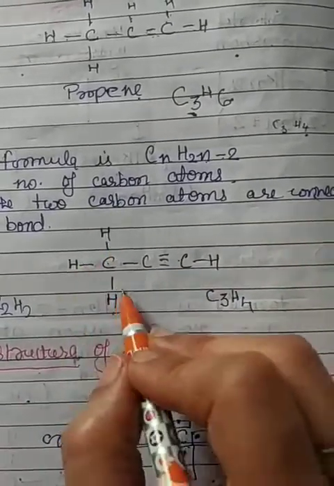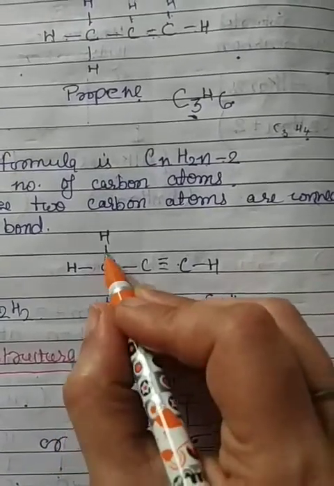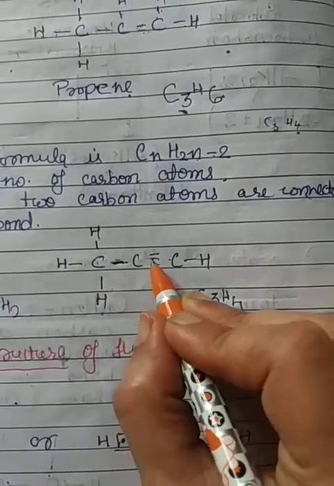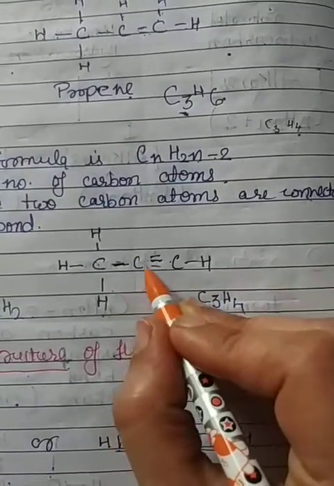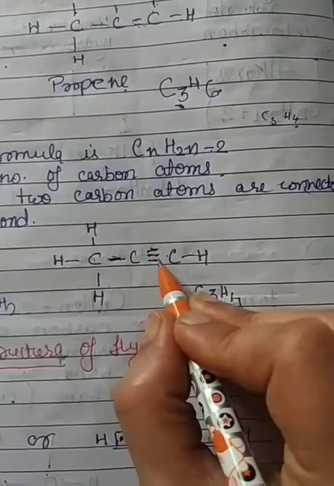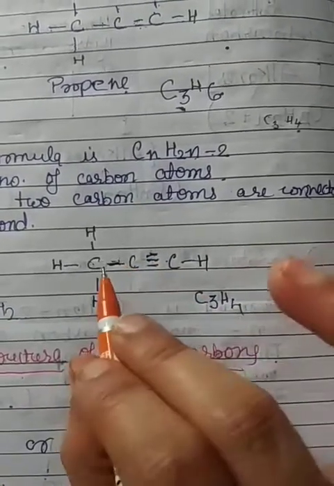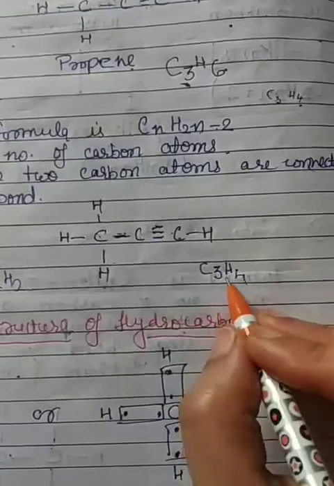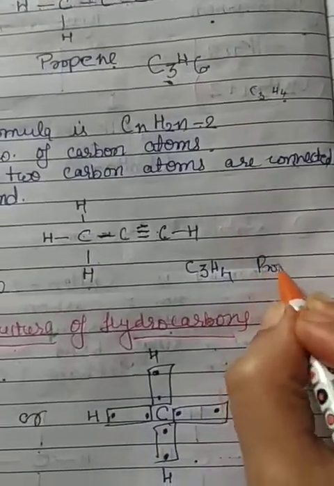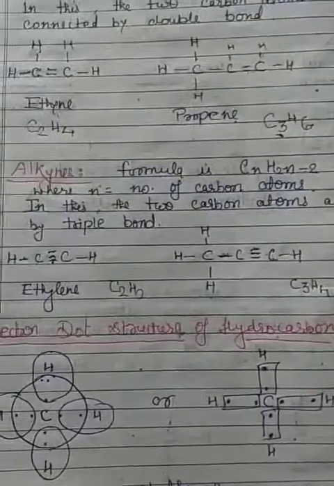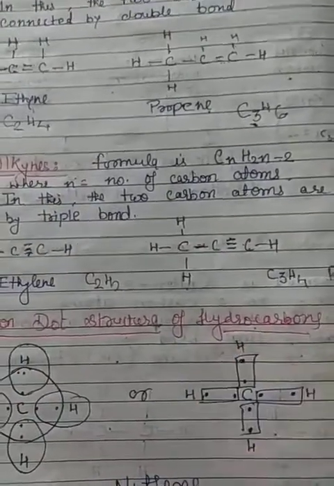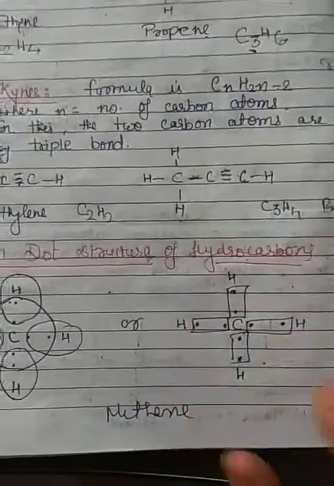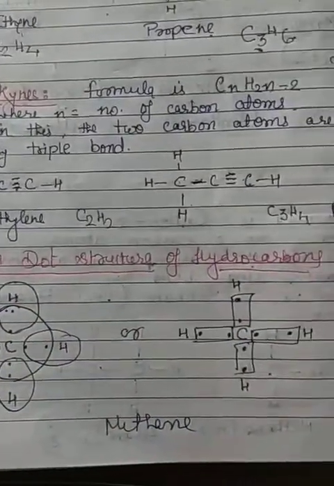C3 with 4 hydrogens. Look at this: single bonding only here; 4 bonds completed, so put 3 electrons here. So this is the structure of C3H4, propyne. The alkyne group contains a triple bond, meaning 2 carbons are joined with a triple bond. We have discussed the electron dot structure of hydrocarbons.